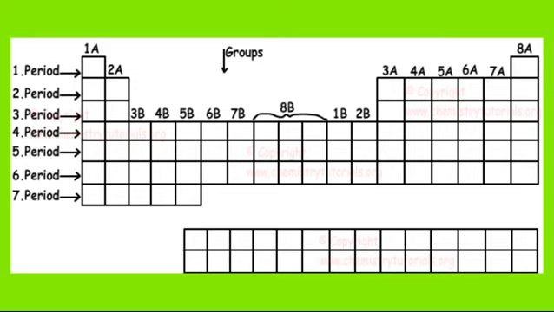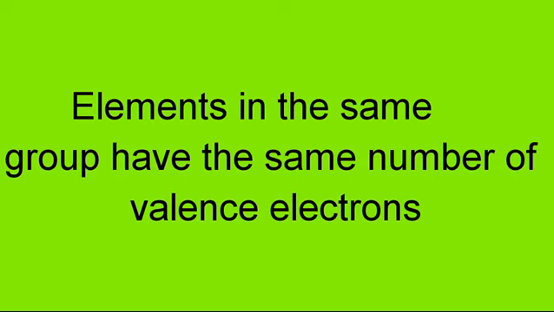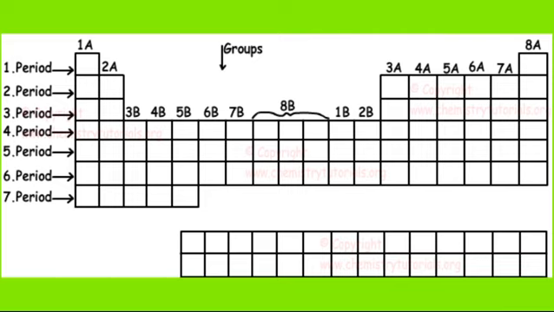Now, the elements in the same period have the same number of shells. Elements in the same group have the same number of valence electrons. Take note of that. Elements in the same group have the same number of valence electrons. While for the elements in the same period, that's the horizontal rows, all the elements within a horizontal row have the same number of shells.